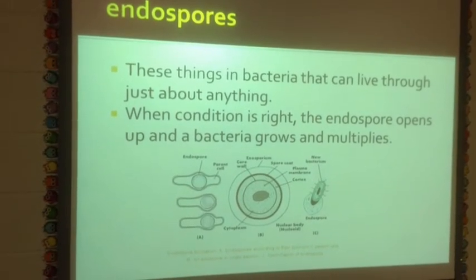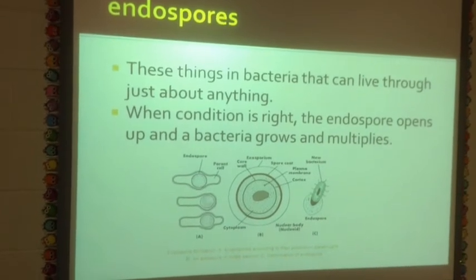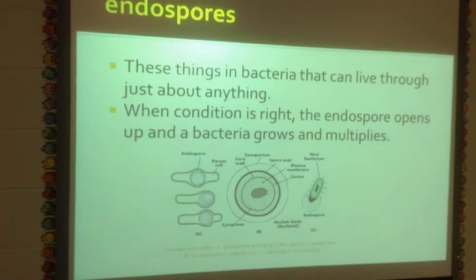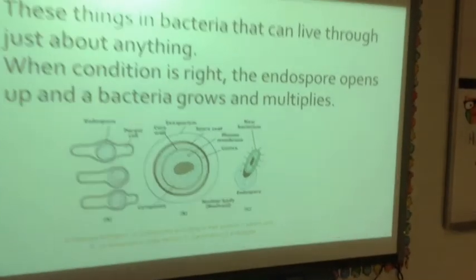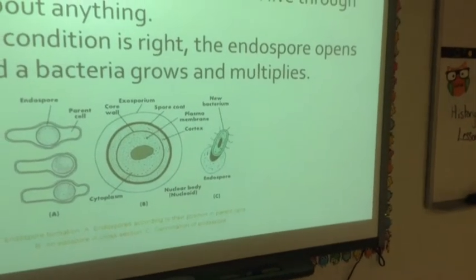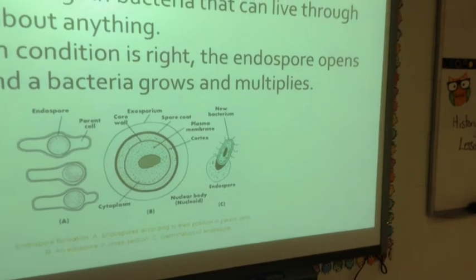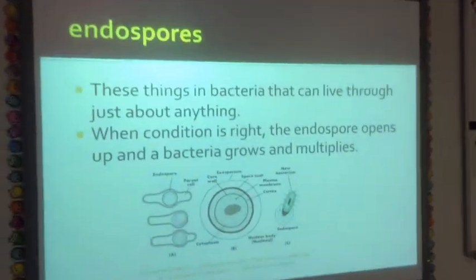It's kind of like a bomb shelter. And so it'll protect it no matter what's going on around us. Whenever it's right, you can see over to the far right-hand side that then the bacteria will come out of that endospore, out of that bomb shelter, and be able to live fine and healthy and reproduce again, which we know is once every 20 minutes.